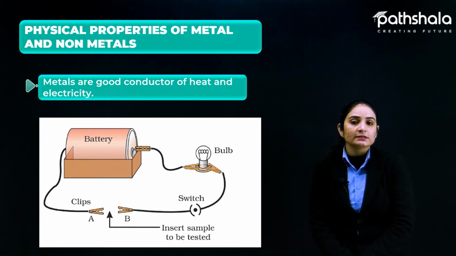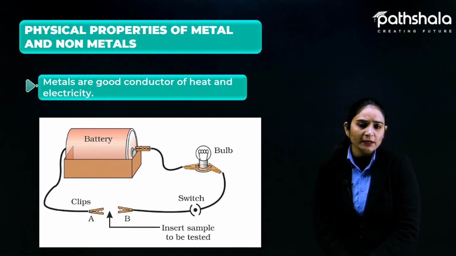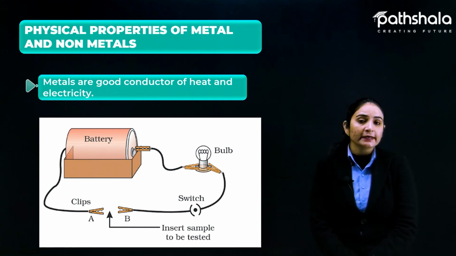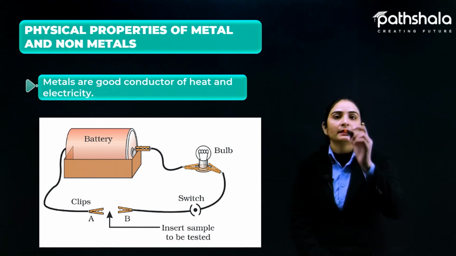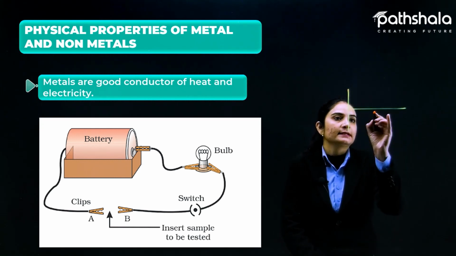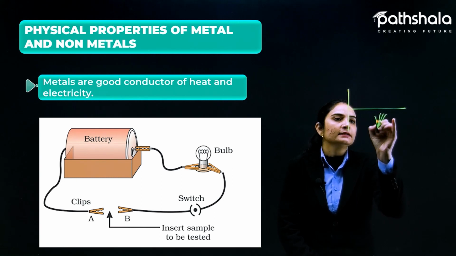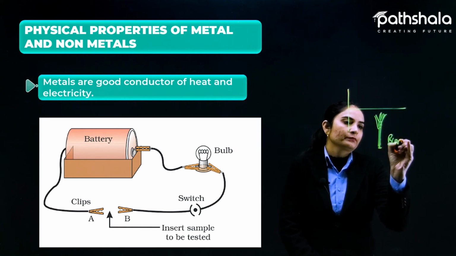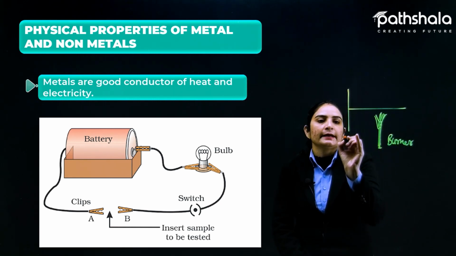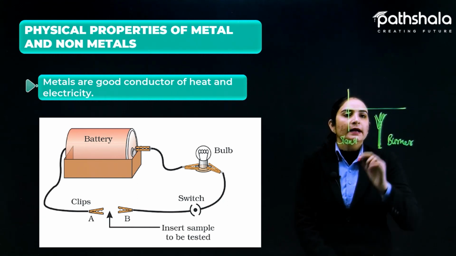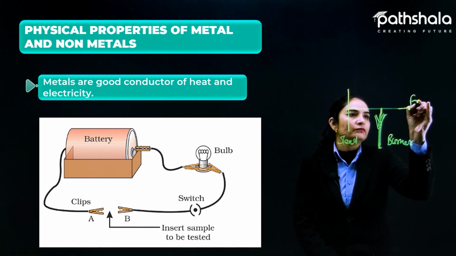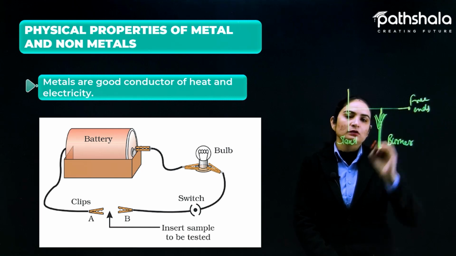Fine. Another effect is the heating effect of metals with electricity, since they are good conductors of electricity. In the case of good conductors of heat, we took a wire. This is the experimental setup, and we are heating this wire from one end. This is our burner, this is the stand, and here is the clamp. We have fitted it here, and when we heat it from this point, after some time the free ends of this wire are also heated up.